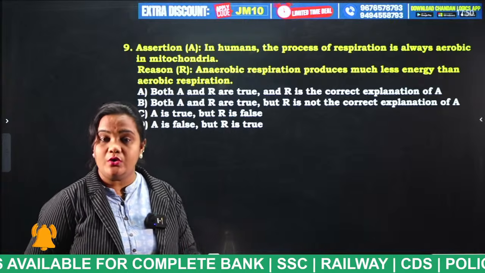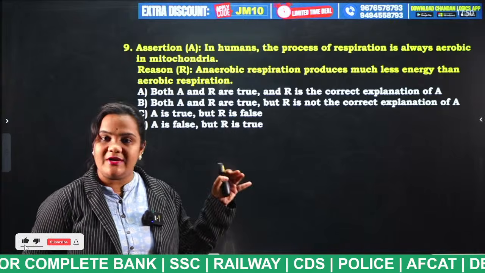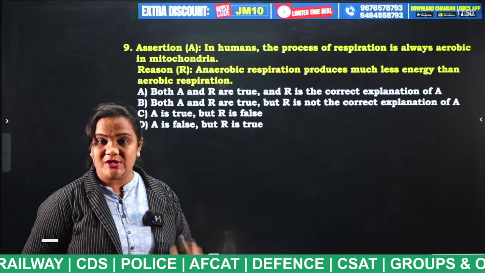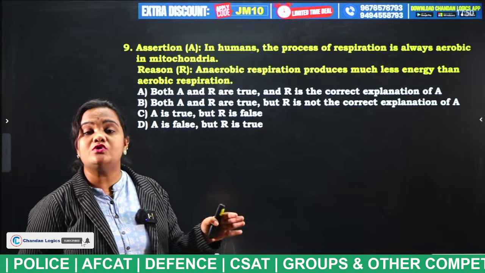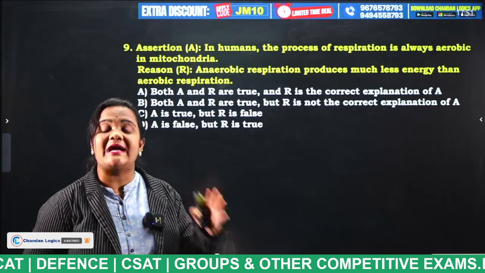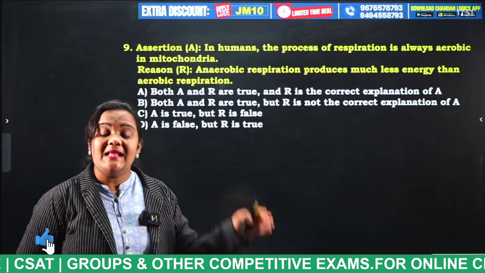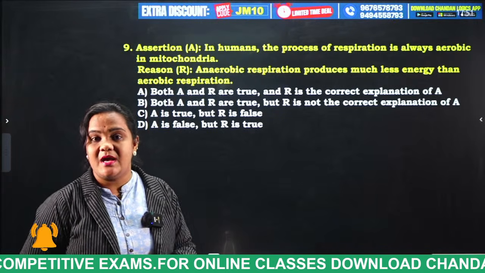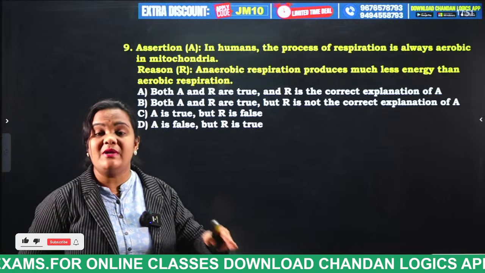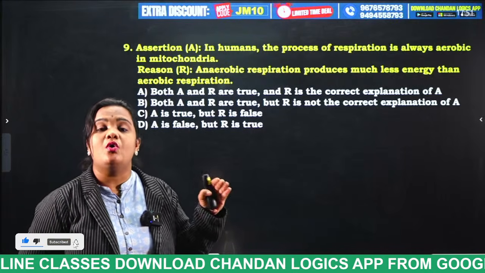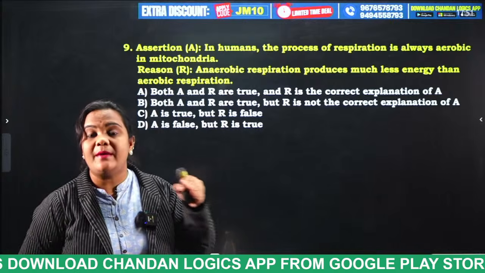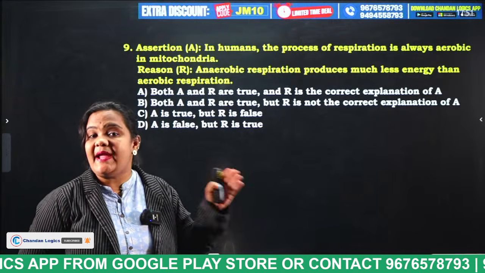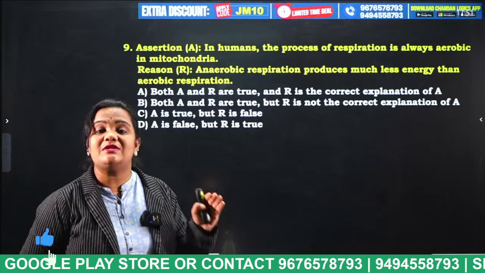I have already told you, in human beings both types of respiration take place, aerobic respiration and anaerobic respiration. During aerobic respiration, the glucose enters the mitochondria, which is considered the powerhouse of the cell, such that 36 to 38 adenosine triphosphate energy is synthesized. Under anaerobic respiration conditions, what happens, students? The glucose does not enter the mitochondria, it directly enters the cytoplasm, such that the ATP energy synthesis is very less, equal to 2 ATP.